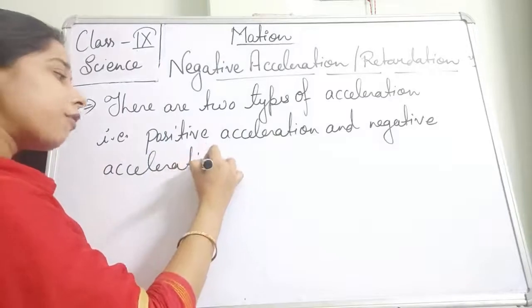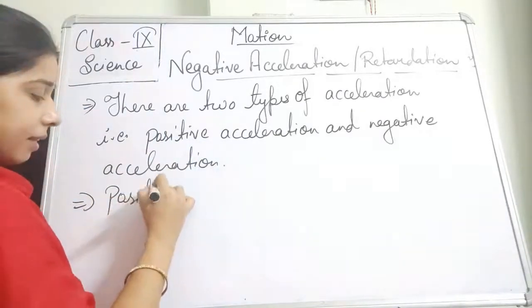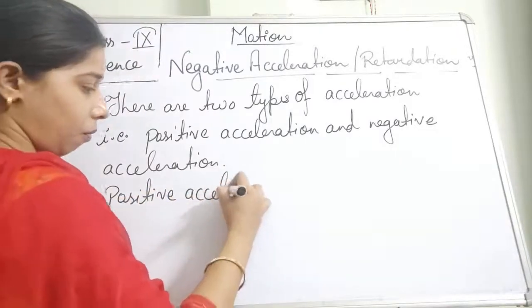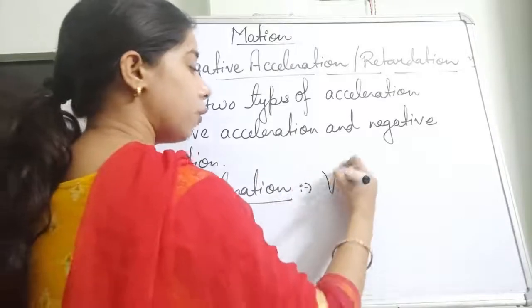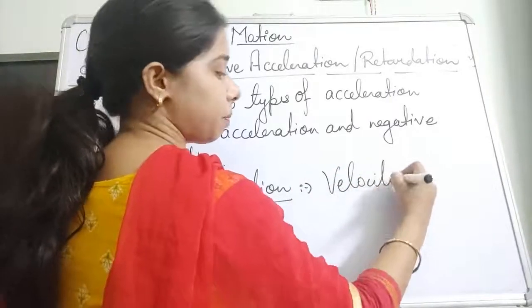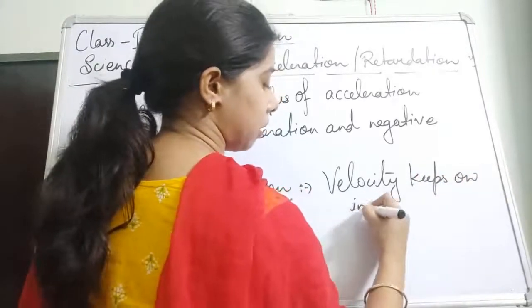What is the basic difference between these two? If we talk about the positive acceleration, here the velocity keeps on increasing with respect to time.